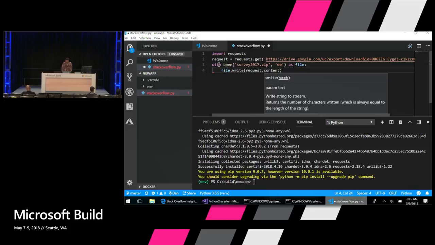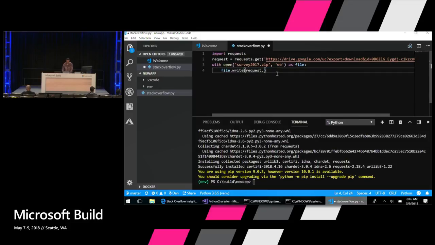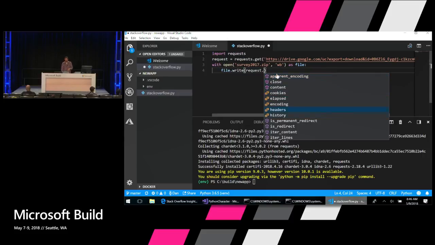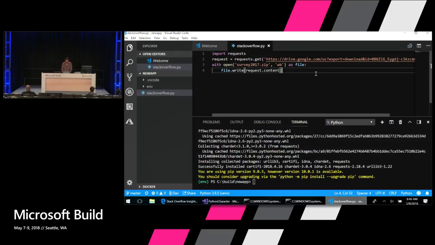So you notice as we're typing here, we're getting various syntax highlighting and IntelliSense and things like that. Sorry, one second there, I'm stuck within the right syntax. So I get IntelliSense built into VS Code, so I can see all of the members of this request object, and I can select request.content. Okay, so I've written a piece of code to download the survey as a zip file.